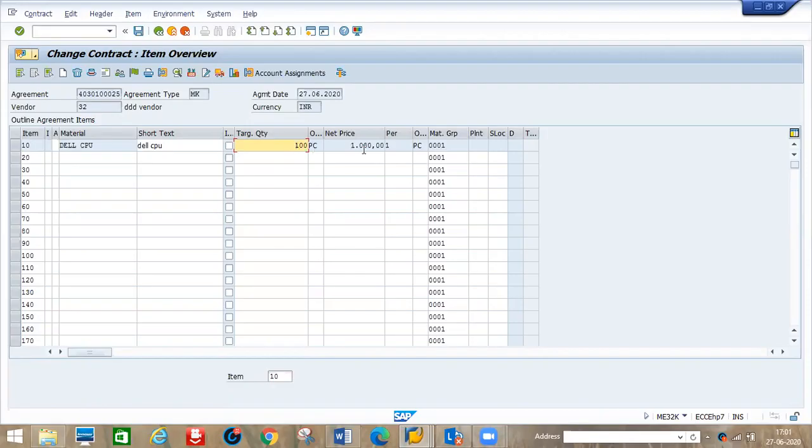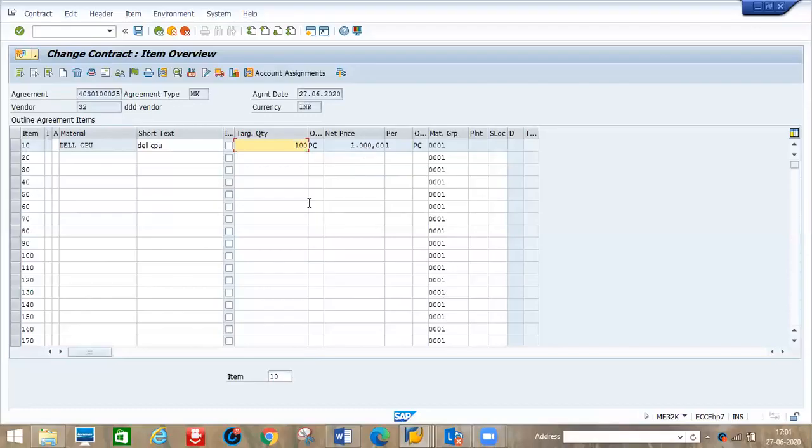The prices we have already found out. If he is giving less than that, no problem, we can enter that in the PO. Now the agreement has 10,000, roughly I'm saying. If you enter 9,000 in the PO, the system will accept it. But if you enter more than what is mentioned in the agreement, 10,000 rupees per piece, say 10,500, then the system will give an error message that the contract-based value is exceeded.